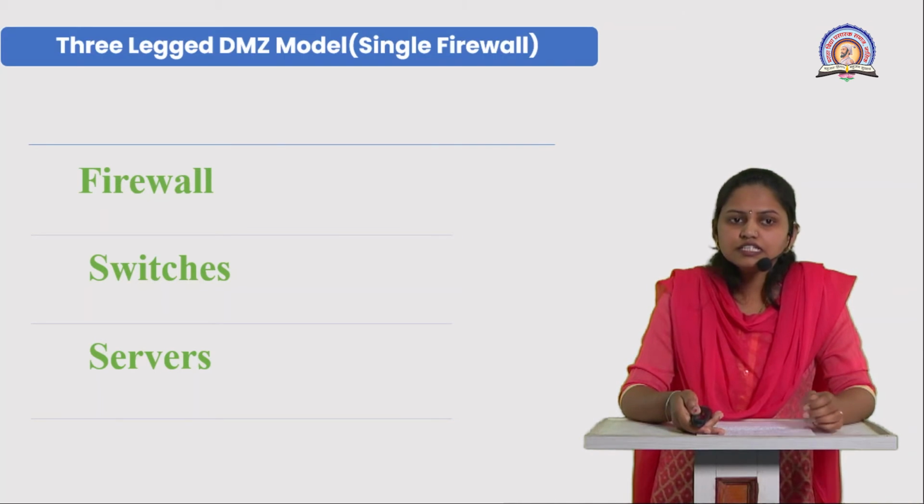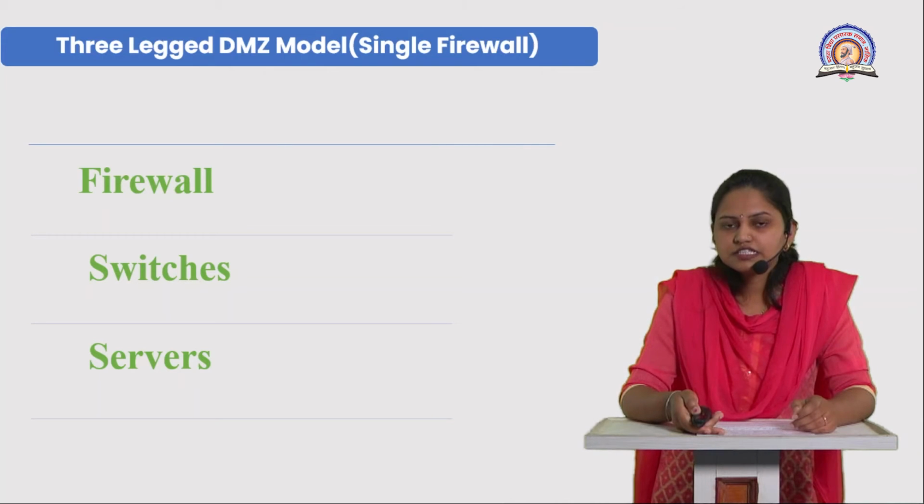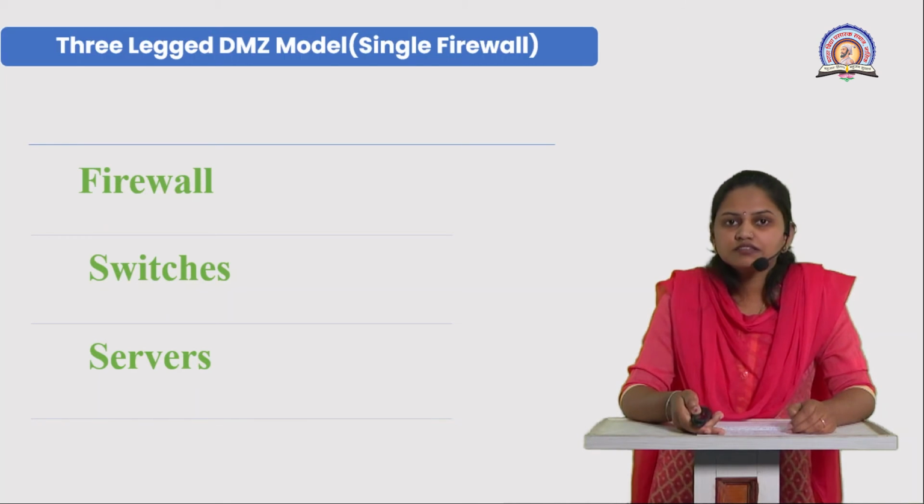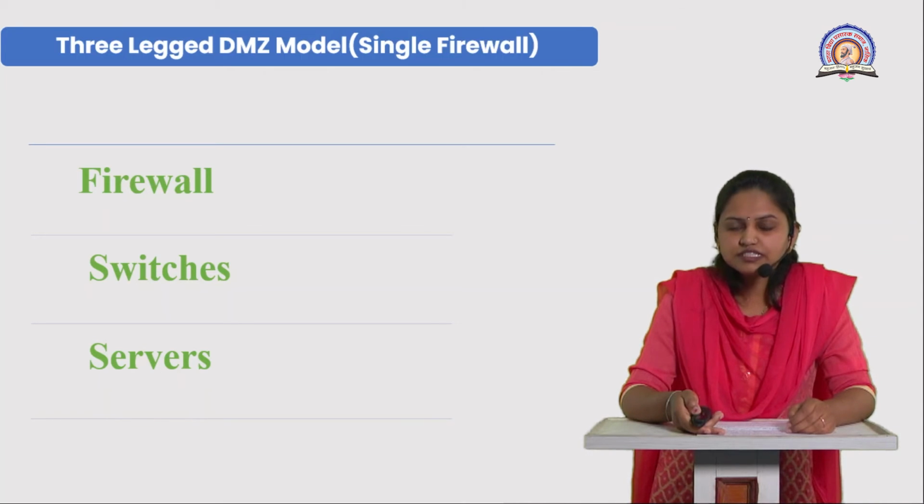In this type there are three key components. First is your public network, which is connected to the internet. Second is your firewall, meaning the DMZ. And the last one is your private network.